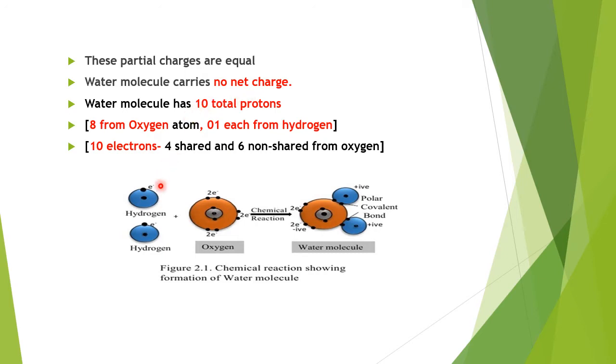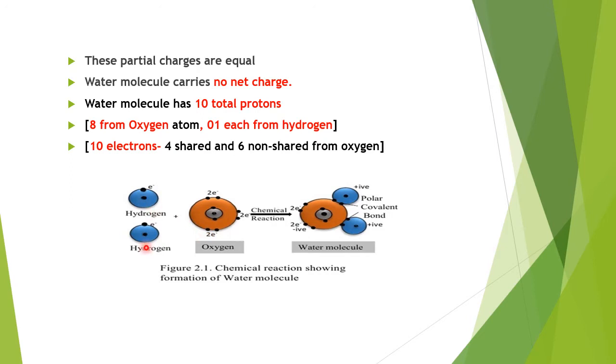Each water molecule is made up of hydrogen, which has one proton and one electron, another hydrogen, and then the oxygen, which has 8 protons and 8 electrons, 2 in the inner orbit and 6 in the outer orbit.